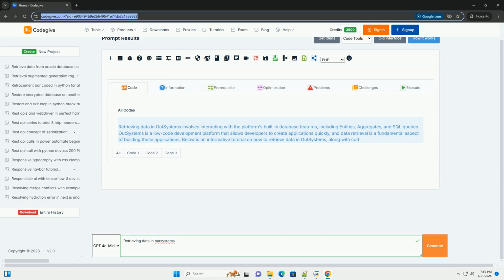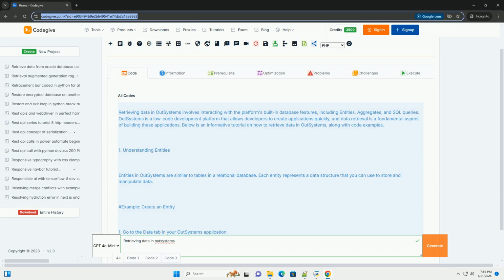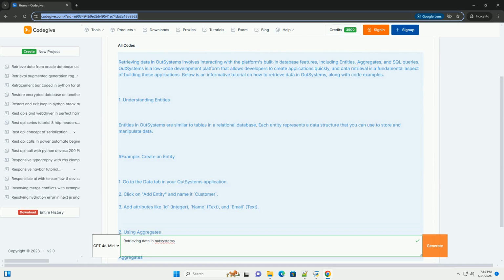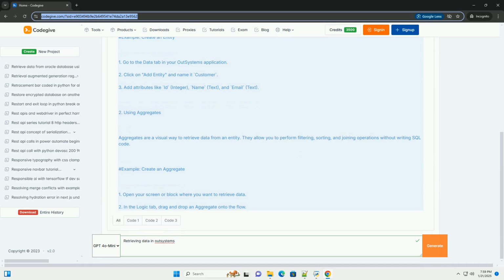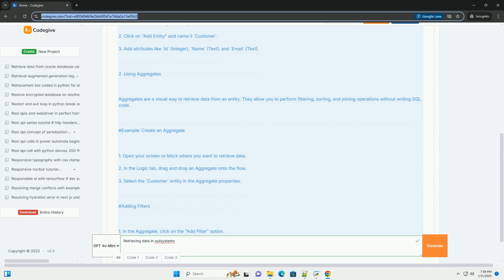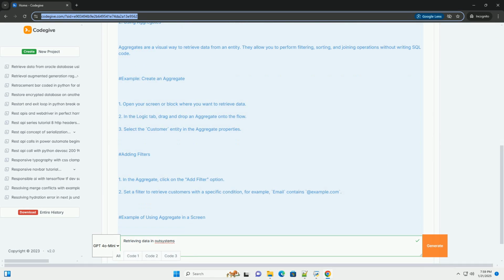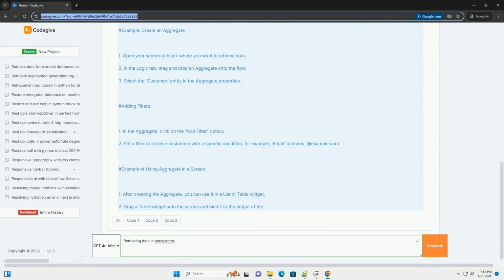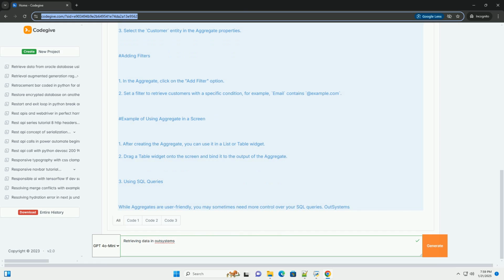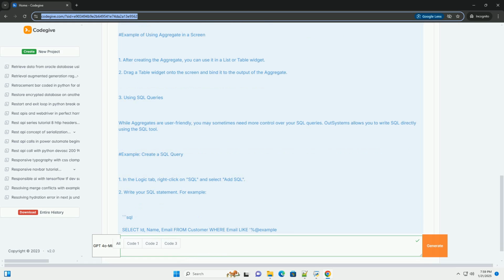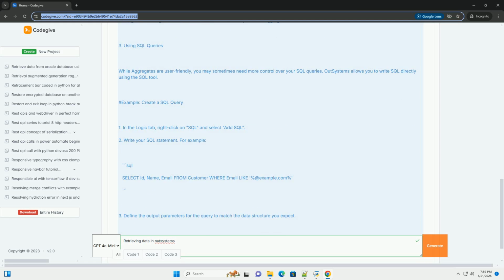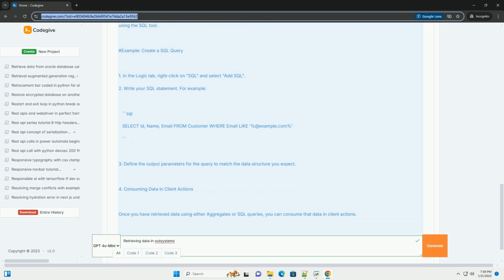Retrieving data in Outsystems involves interacting with the platform's built-in database features, including entities, aggregates, and SQL queries. Outsystems is a low-code development platform that allows developers to create applications quickly, and data retrieval is a fundamental aspect of building these applications. Below is an informative tutorial on how to retrieve data in Outsystems, along with code examples.